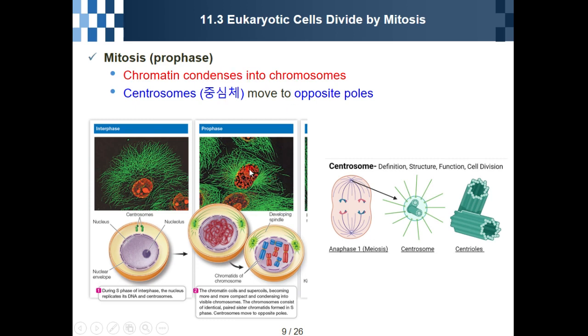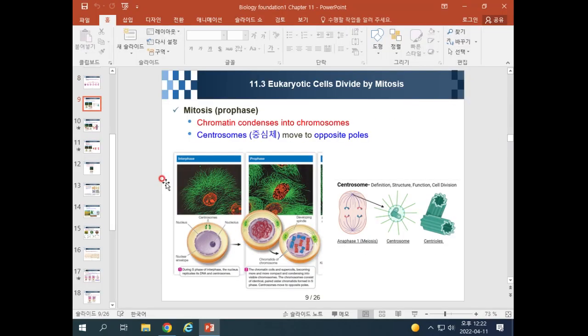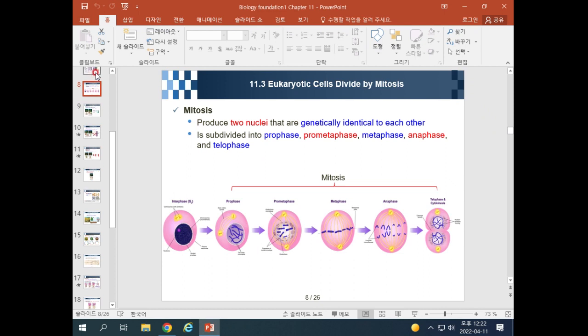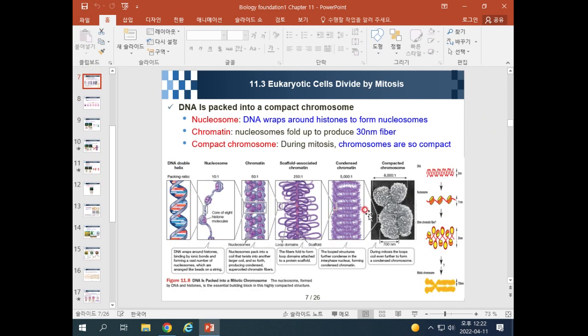They will make some structure like this. So this is the DNA, and this DNA is condensed, so they will make the chromosome like this. Previously we learned that this DNA is condensed into the compact chromosome during mitosis, especially prophase.